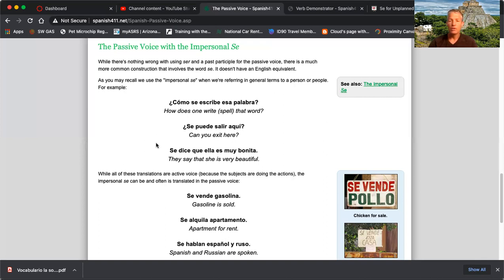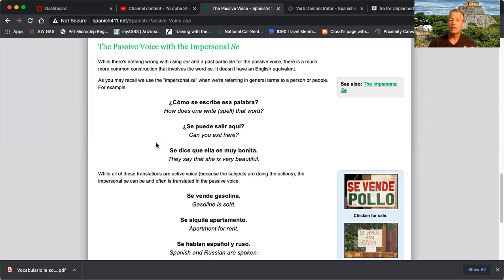For example, the first example, cómo se escribe, in passive voice, this would be translated literally as how is this word written instead of how do you write the word. You write is active voice. The subject is a person, you, and write is the verb. Whereas now the word, which actually can't carry out an action literally, is the subject of the verb. How is that word written?